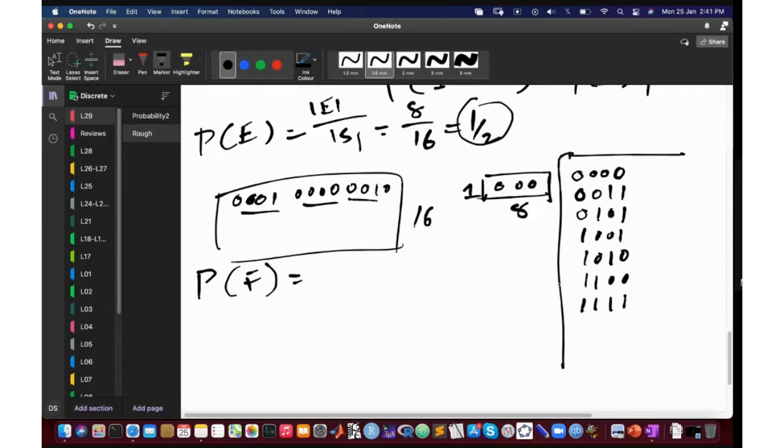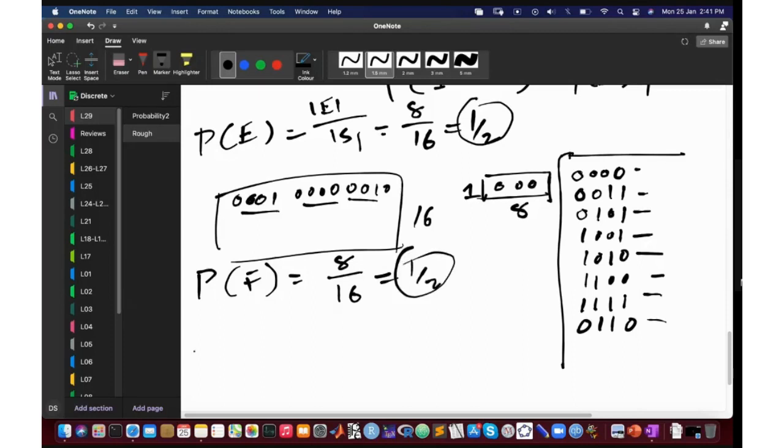Okay, so is this all the bit strings that have an even number of ones, or did I miss anything? 0 1 1 0. Yes, sir. One more, 0 1 1 0. I think that's it. Yes, sir, that's it. So how many are there? 1, 2, 3, 4, 5, 6, 7, and 8 of them. So this is 8 over 16 again, and it's 1 over 2.